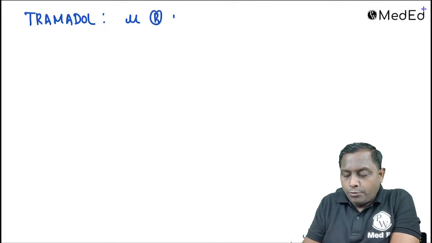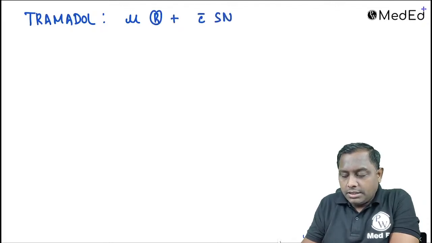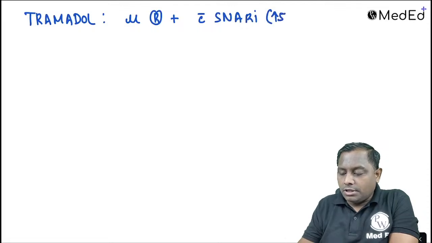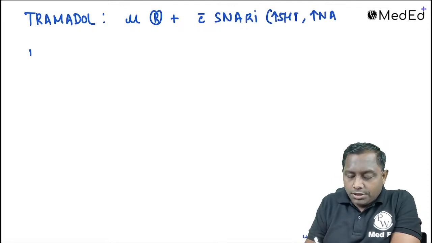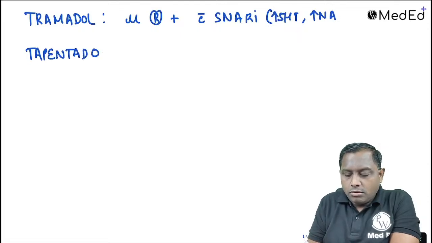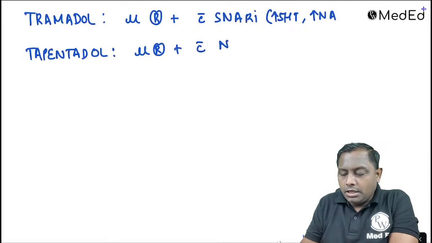It is a mu opioid receptor agonist with SNARI, that is serotonin noradrenaline reuptake inhibitor. SNARI, they are going to increase the level of serotonin. They will also increase the level of noradrenaline. One more agent that we are having is called your tapentadol. Tapentadol. It is one of the mu receptor agonist with NARI. NARI is a noradrenaline reuptake inhibitor.